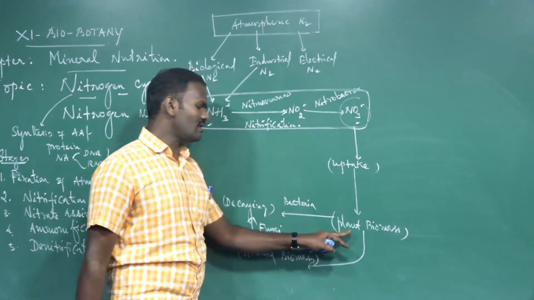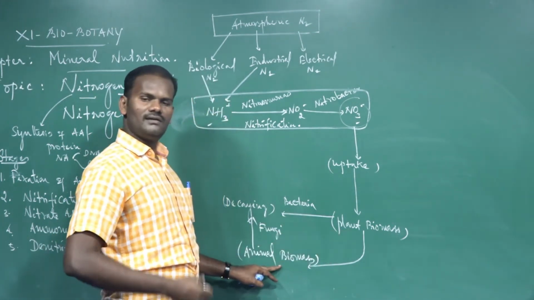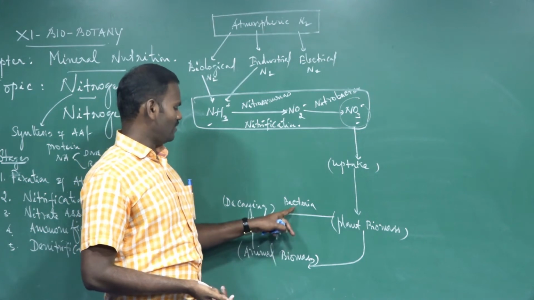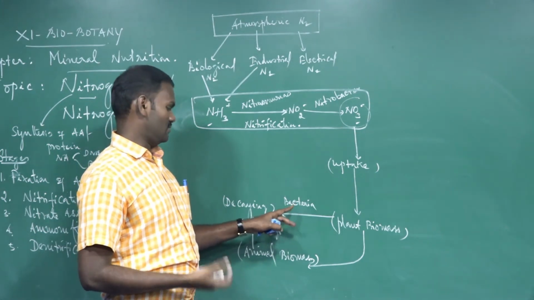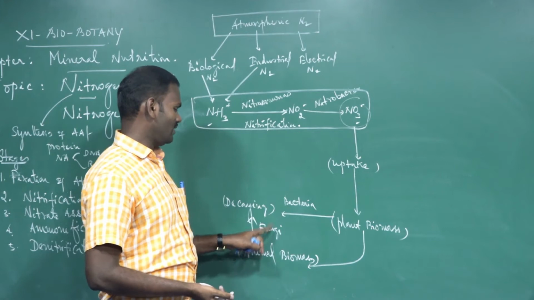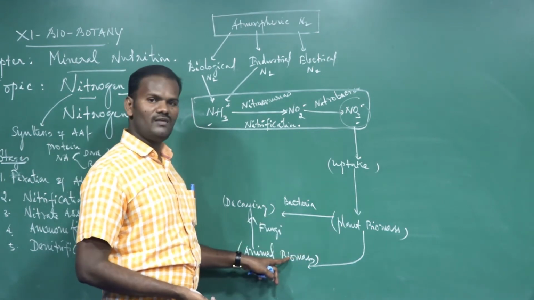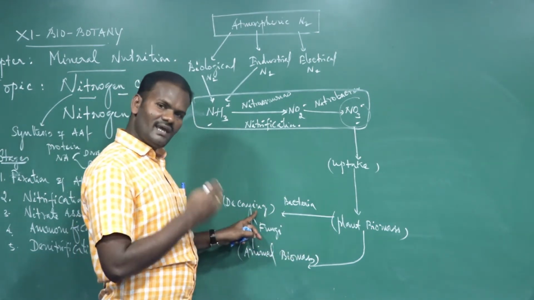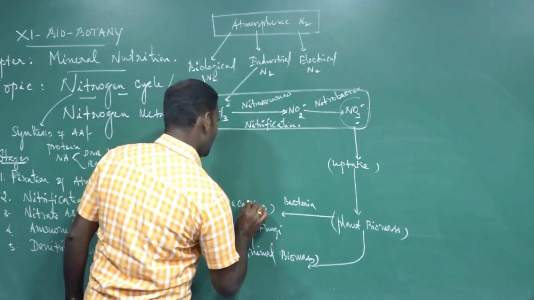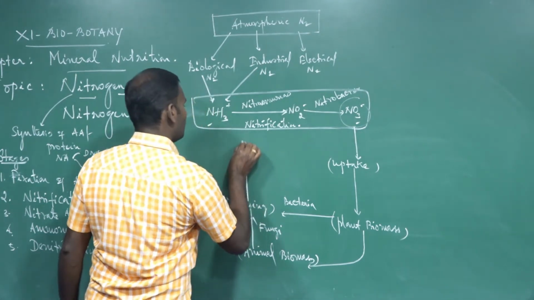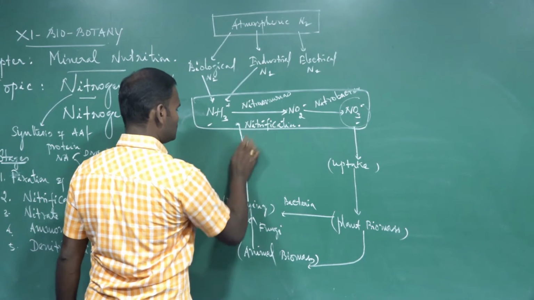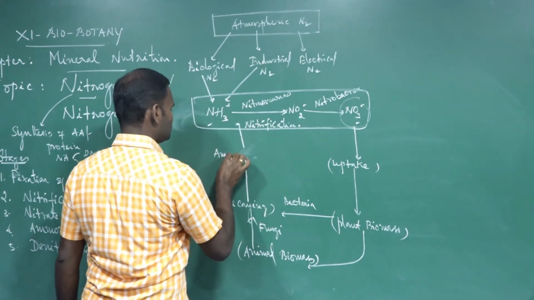After death of plant and animal remains, the saprophytic organisms, for example bacteria and fungi, act on the dead bodies of plants and animals, which decay and decompose to release ammonia by the process called ammonification.